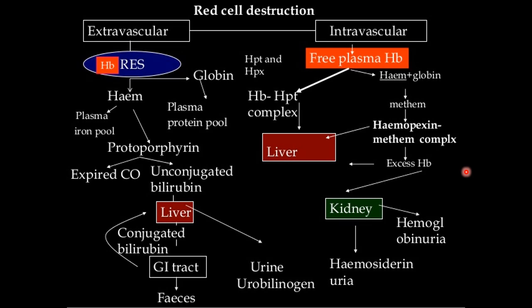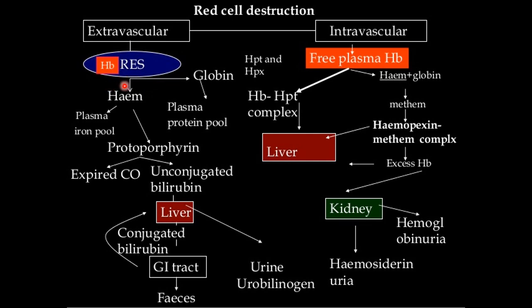Now let us see the normal mechanism of extravascular red cell destruction. So this is the schematic representation here, what you can see. Senescent or old red blood cells are phagocytosed by the reticuloendothelial cells of the spleen.